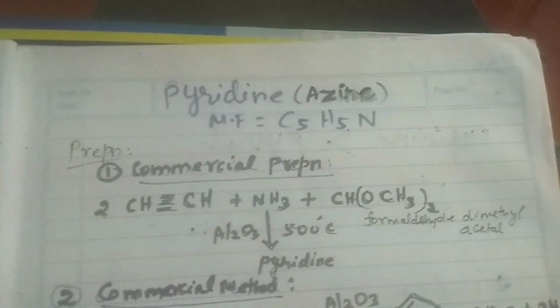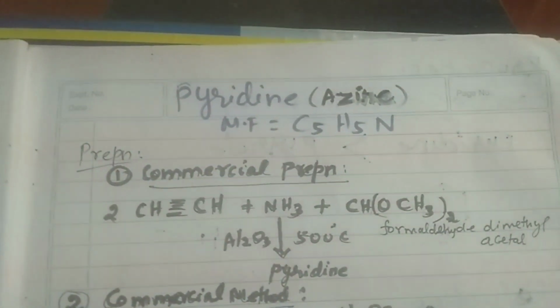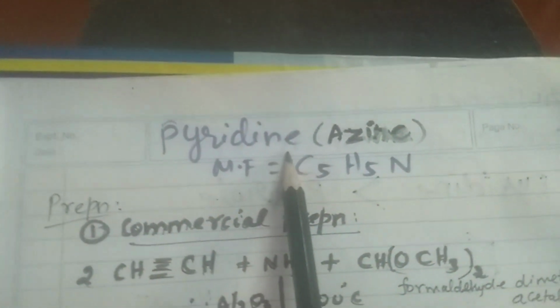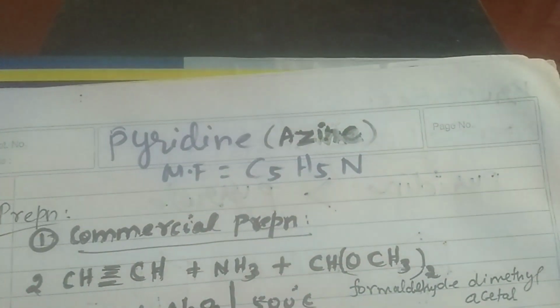Students, welcome. Now we are going to see the preparation and properties of pyridine. Pyridine is a 6-membered heterocyclic compound. Its IUPAC name is azine. Molecular formula C5H5N.